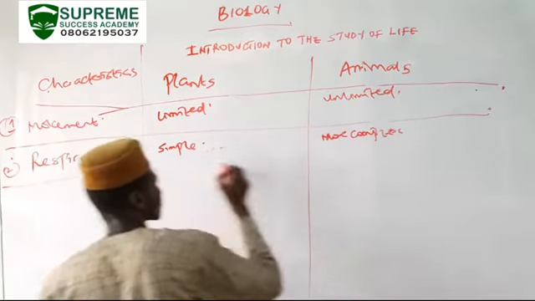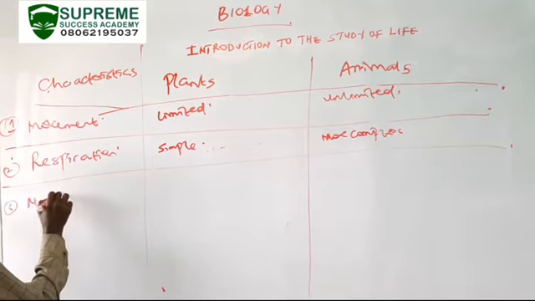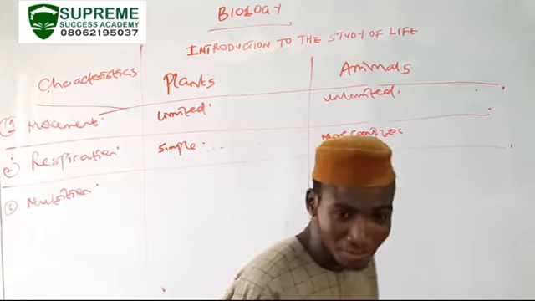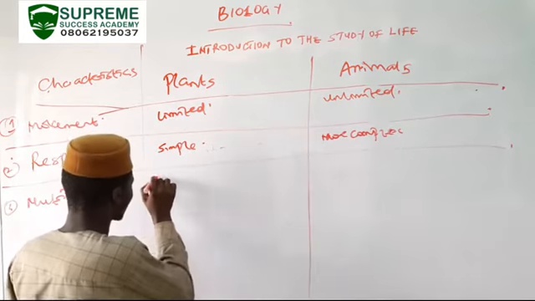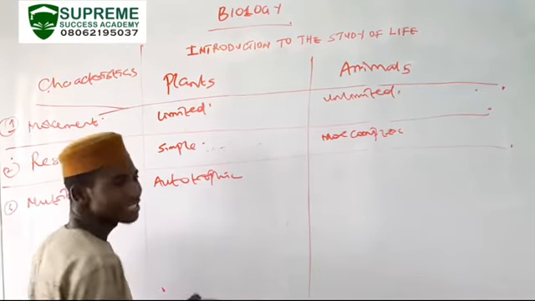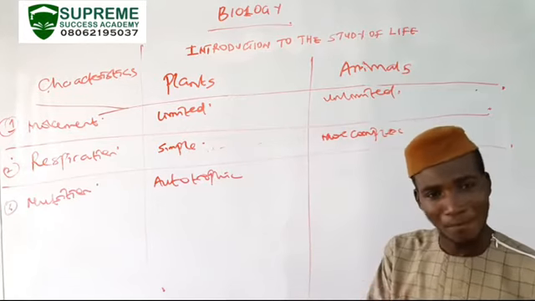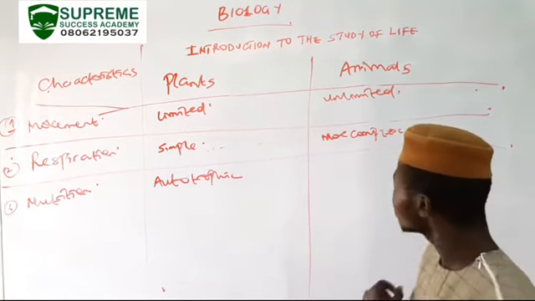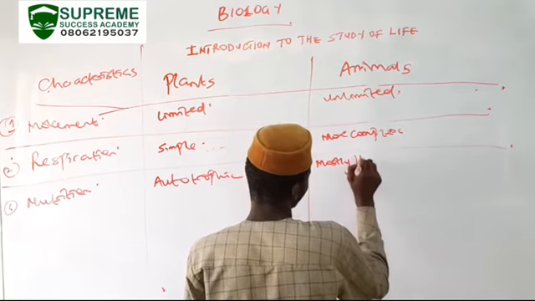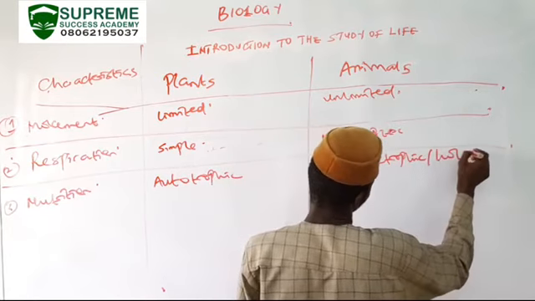Then nutrition. In terms of nutrition, plants, majorly green plants, are usually autotrophic. That is, green plants are able to manufacture their food by themselves. While nutrition in animals is mostly heterotrophic, or we can describe it as holozoic.